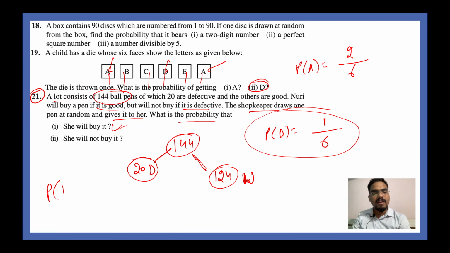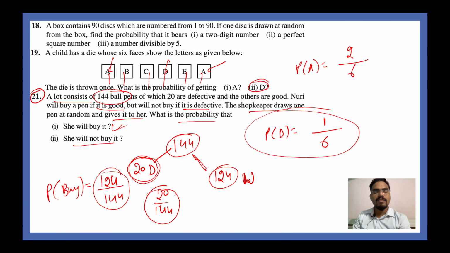So how do you write it? Probability of buying is equal to, so you have 144 options. Out of that there are only 124 options where the pens are in working condition. This is your answer, 124 divided by 144. Next is she will not buy it. She will not buy it if the pens are defective. That means 20 by 144 is your right answer, right?